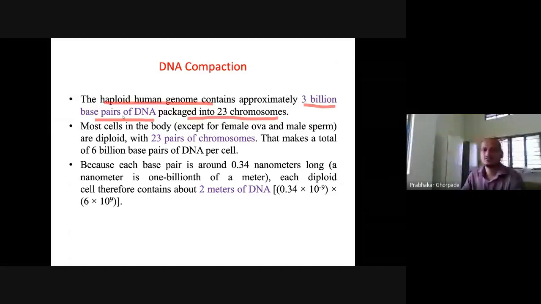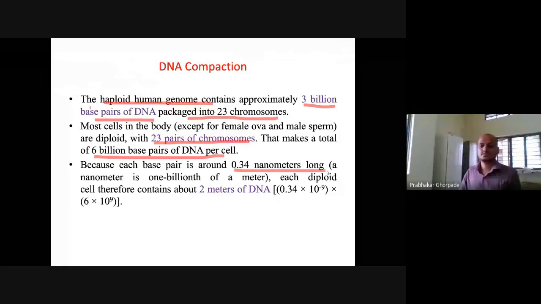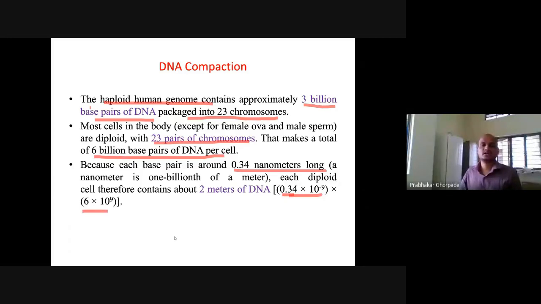Okay. Because DNA is double stranded, we call it a base pair. Otherwise, we call it a base. So there are 3 billion base pairs, and they are compacted into these 23 pairs of chromosomes. In total that makes 6 billion base pairs of DNA, and each base pair is around 0.34 nanometer in length. If you multiply this 0.34 nanometer base pair length by these 6 billion base pairs, it will be around 2 meters.